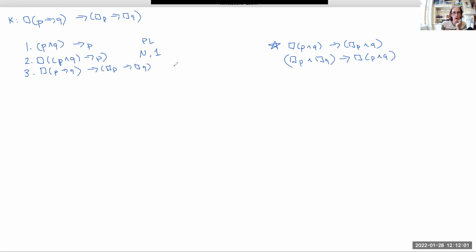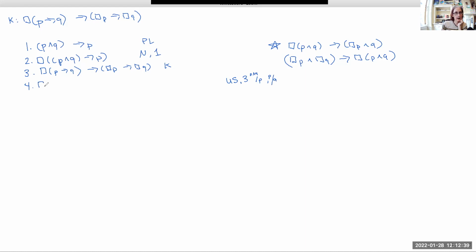So this is K. Now, what you can see is that we have a conditional with an antecedent that is necessitated. We have a formula with a necessity as its main operator. If I can construct a substitution instance of K, then I would be able to do modus ponens on that along with line 2. So what we will do, I'll write out the substitution instance first and then write out the formula. Everywhere that I have P, I'm going to replace it with P and Q. And everywhere that I have Q, I'm going to replace it with P.